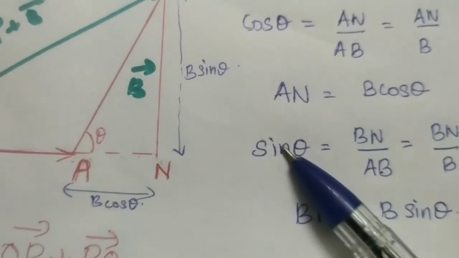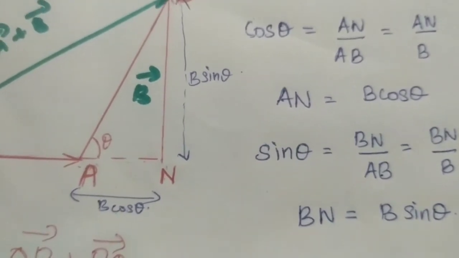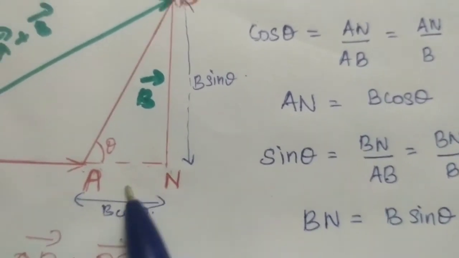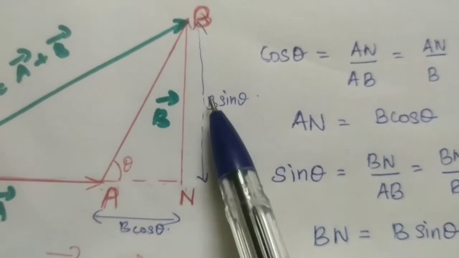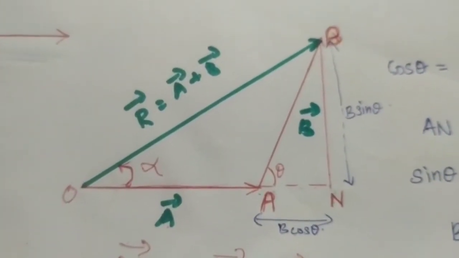So AN is equal to B cos theta and BN is equal to B sin theta. Let's mark it here. Here AN is B cos theta and BN is B sin theta. Okay. Now let's take the triangle